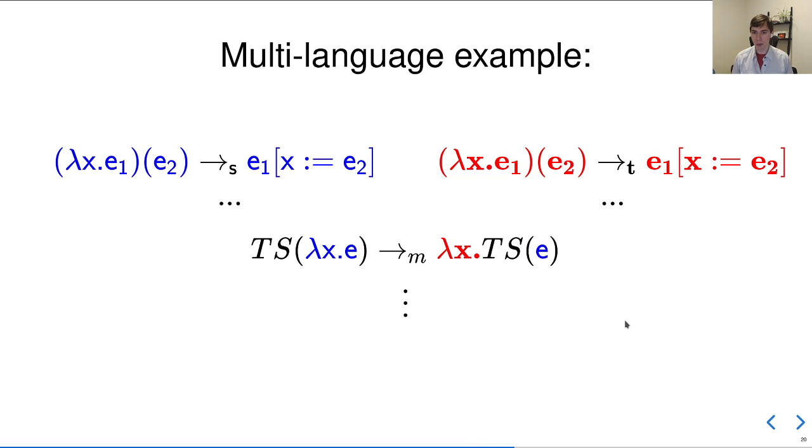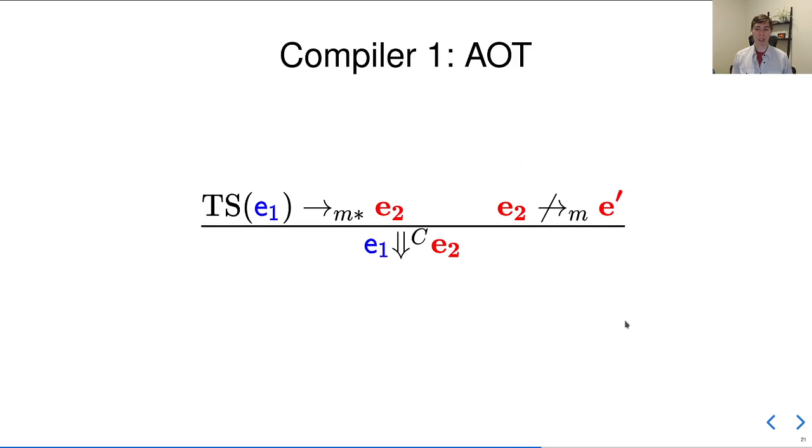So if we go back to our multi-language example, we have our source language and its source semantics, our target language and its target semantics. We've defined the interoperability rules. Here's how we derive some compilers. So for an ahead-of-time compiler, I have this E1 in the source language that I want to translate.